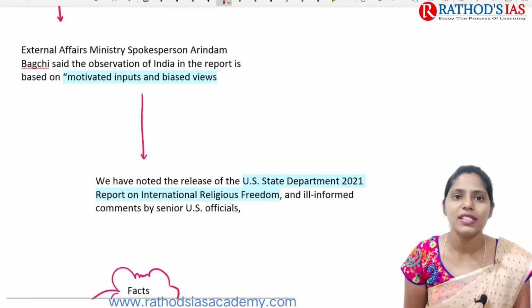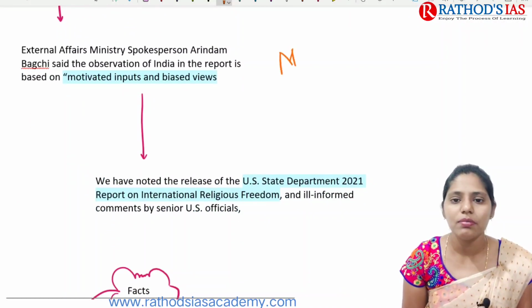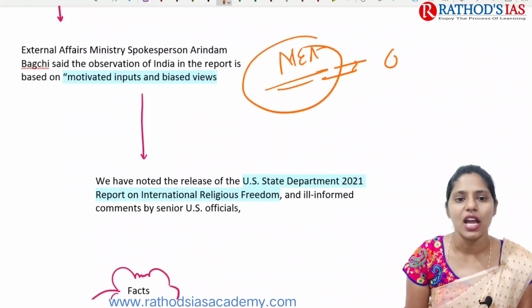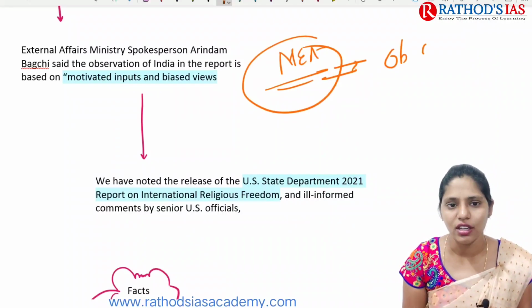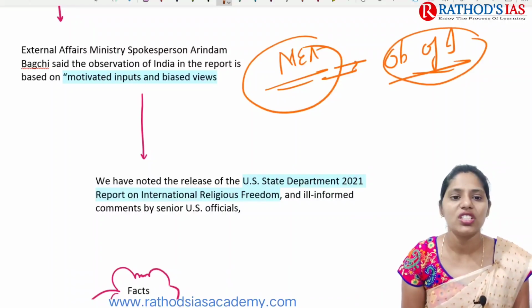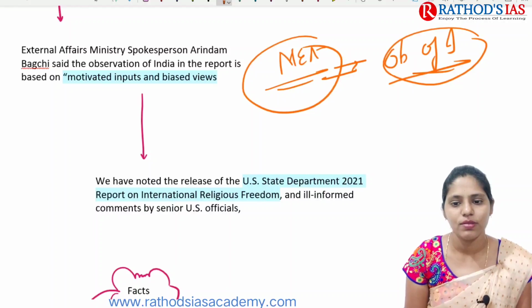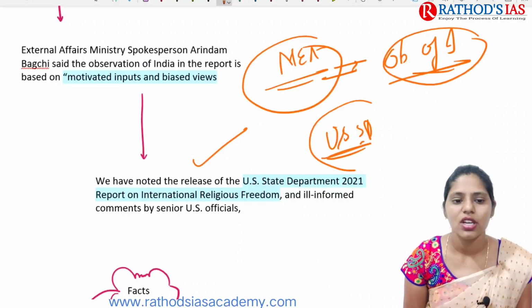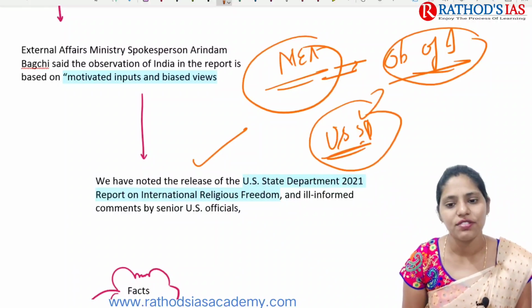So if you see some details, our Ministry of External Affairs spokesman said that the observation of India in the report is based on motivated inputs and biased views. And actually this report is released by the US State Department report on international religious freedom.